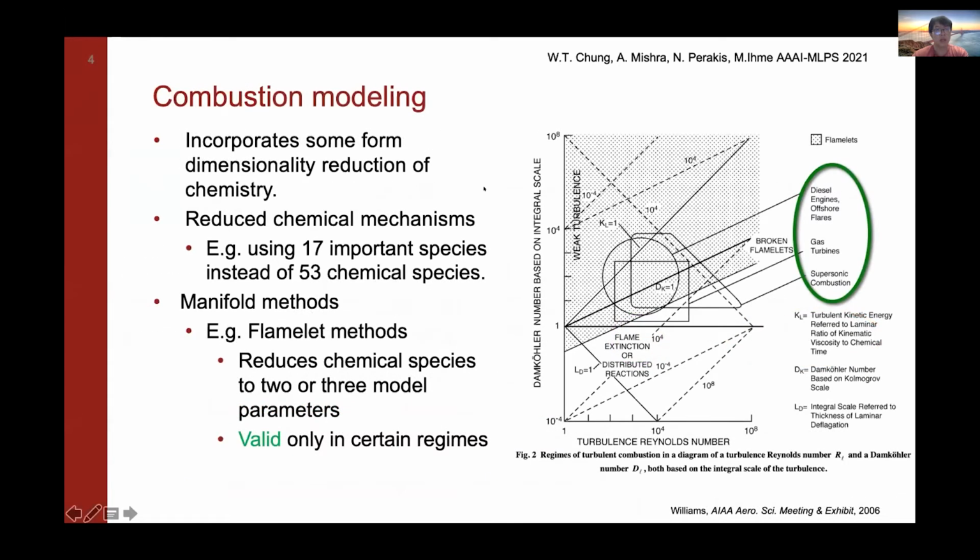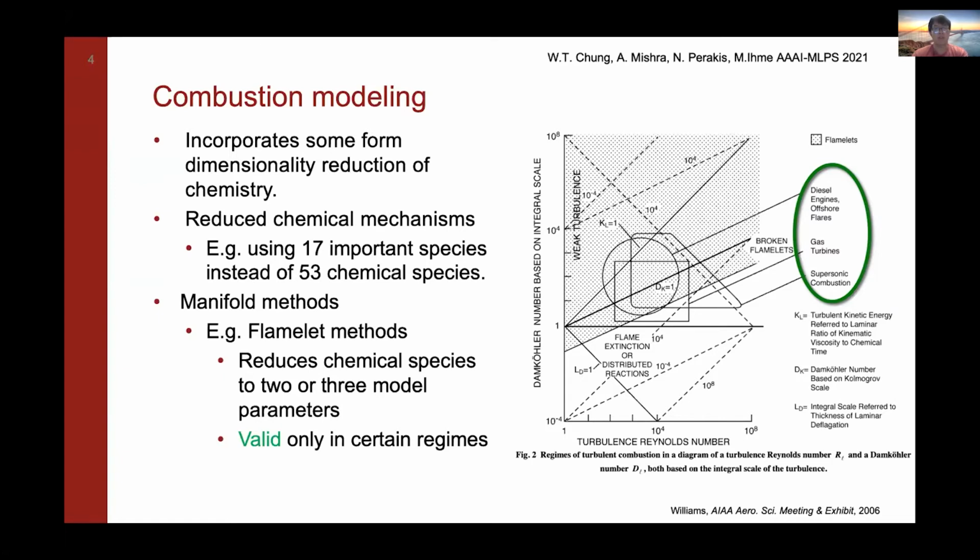So in combustion modeling, computational costs are typically solved by incorporating some form of dimensionality reduction. So we have 53 chemical species for methane, right? One method of reducing the chemical mechanism is just by picking like 17 or 19 important species to represent the combustion chemistry. Alternatively, another popular method is to incorporate the manifold method, which basically reduces the representation of the combustion chemistry from the independent species to about 2 or 3 model parameters. So we would be solving 2 or 3 chemical species conservation equations instead of 53.